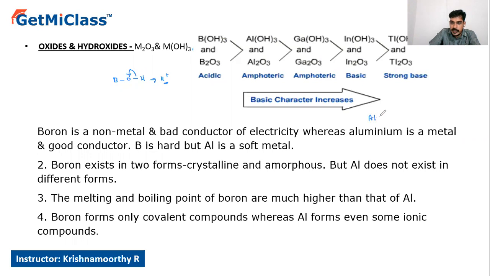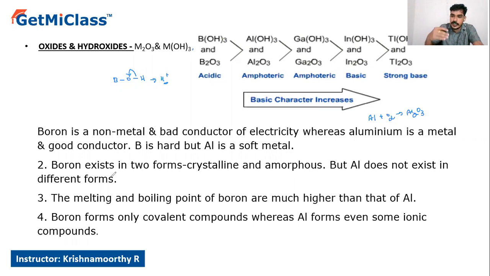And aluminium, whenever it reacts with oxygen, immediately forms aluminium oxide, Al2O3. And Al2O3 means the formation of a passive layer on the aluminium metal, and it can prevent further corrosion. Therefore, we call it a passive layer or self-protection. And boron exists in two forms, that is crystalline and amorphous, and aluminium does not exist in different forms.